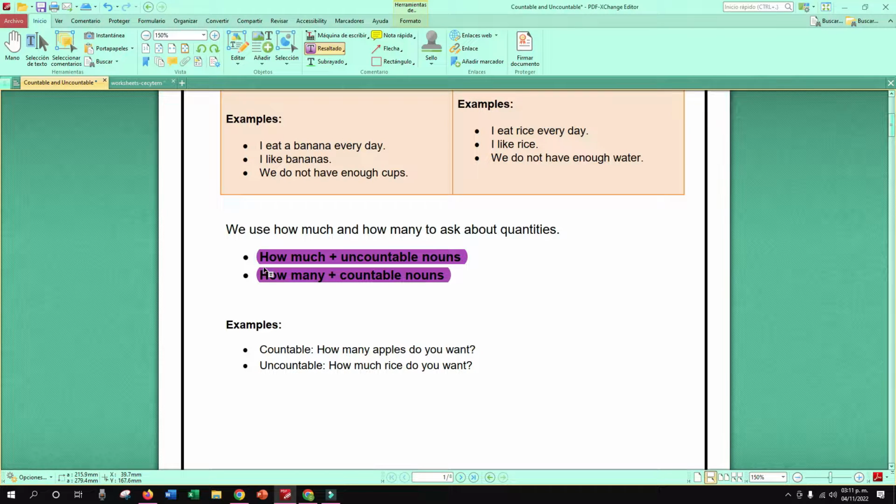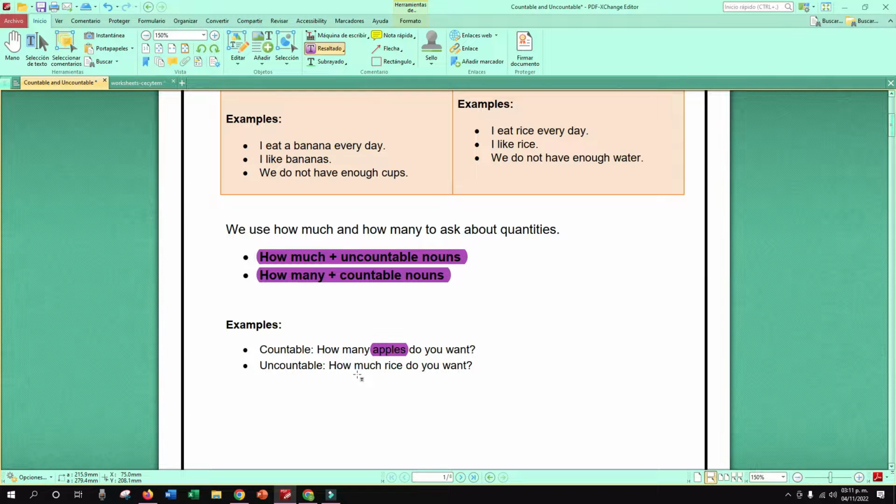So pay attention to this. How much uncountable. How many countable. For example, how many apples do you want? How many what? Apples. This is a countable noun. That's why we are using how many, right?